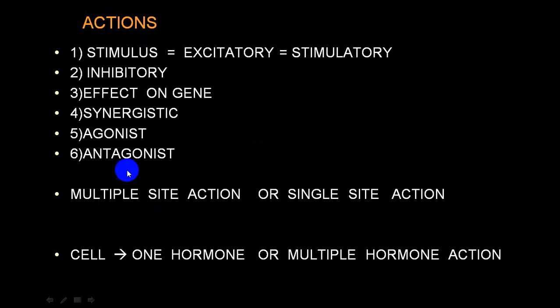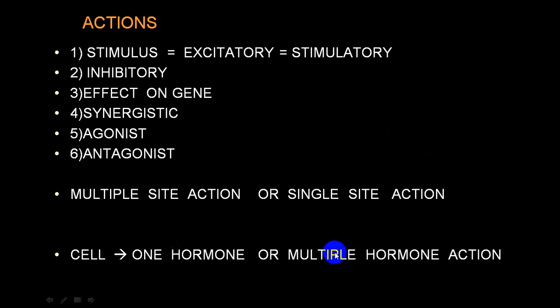One hormone can have an effect on multiple cells or a single cell. Say, growth hormone will have an effect on multiple cells: muscle, fat, bone, gonads, etc. So that is a multiple site of action. Or say one single ovarian hormone has an effect on one particular organ only, one particular group of cells only. Or one cell can be affected by one hormone only. Say thyroid gland cells are affected only by TSH, thyroid stimulating hormone.